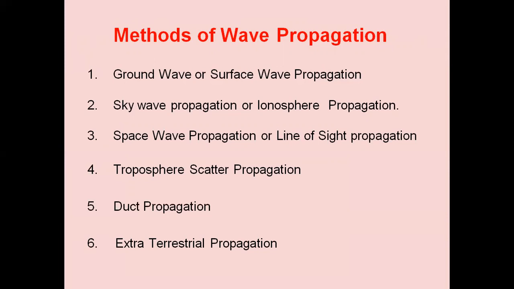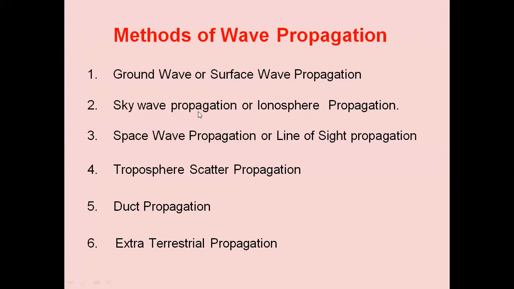What is wave propagation? It is the wave propagating through the medium from the transmitting end to the receiving end. So the waves are produced by the transmitting antenna. One modulated electrical signal is applied to the transmitting antenna. The antenna will convert the modulated electrical signal into electromagnetic waves. They can be radiated and passed through the ground. Such type of propagation, we call it ground wave propagation.